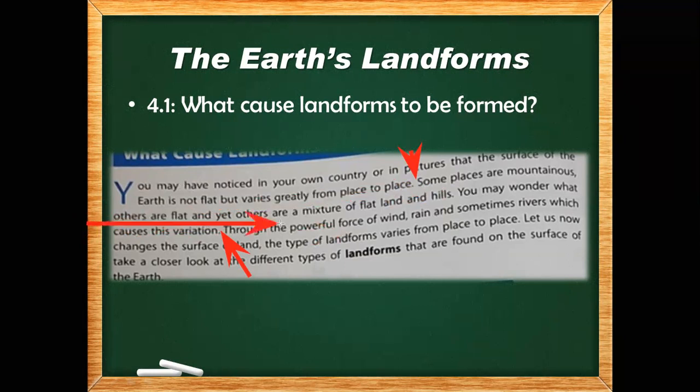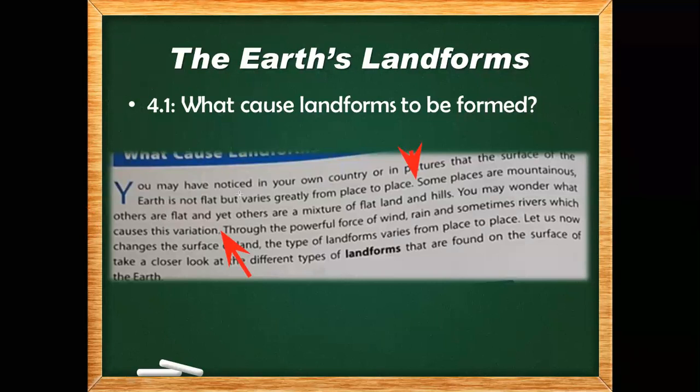Others are flat, and yet others are a mixture of flat land and hills. You may wonder what caused the variation. Okay, that's good. Ayan, can you read this one as Marwan did?